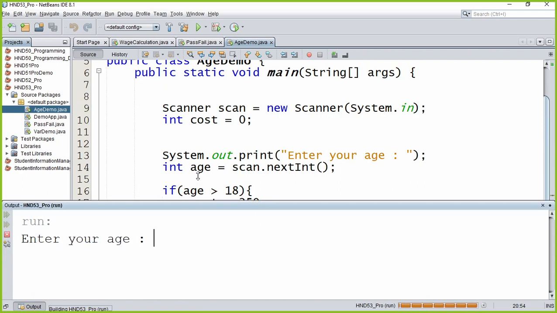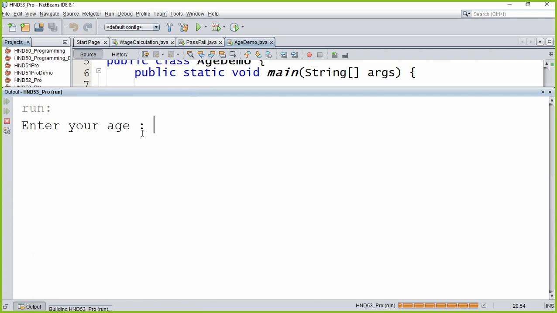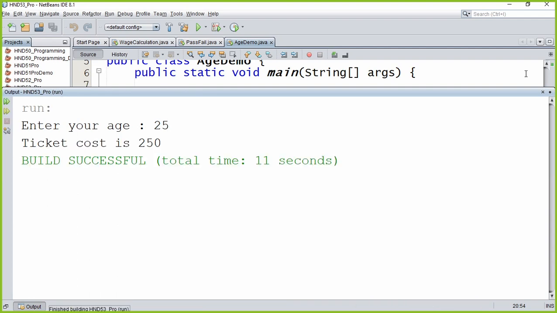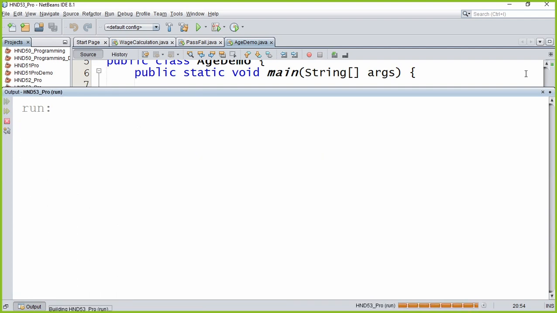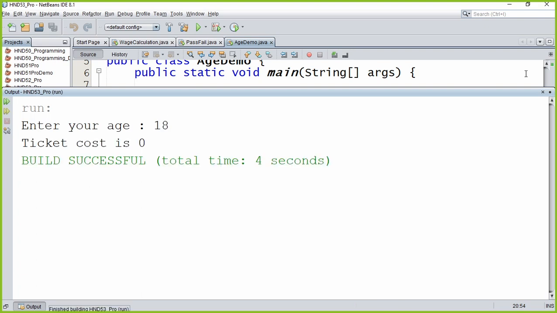Right, so the program is working now. The program is asking you to enter the age. So I'm going to type an easy value, 25, right? When you press the enter key, it says ticket cost is 250. Let's try another value. Let's enter a value like 18. It says ticket cost is 0, because any age which is more than 18 will get charged 250. Otherwise we are doing nothing.